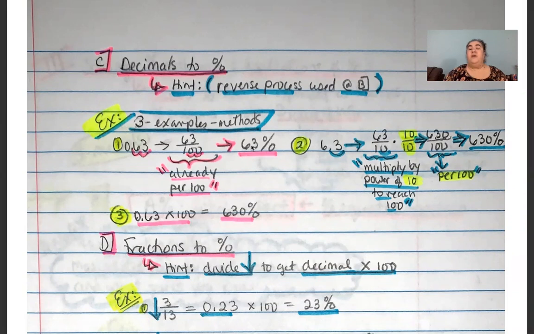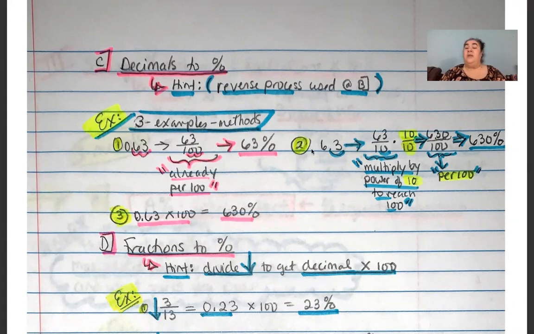Now, 1 and 2 are in essence the same method. It's just accounting for the difference in what happens to your fraction form. So we're going to go ahead and take 0.63 and turn it into its fraction form of 63 out of 100. And because it's already out of 100, turning it into a percent is easy. It's already out of 100, so it's 63%.